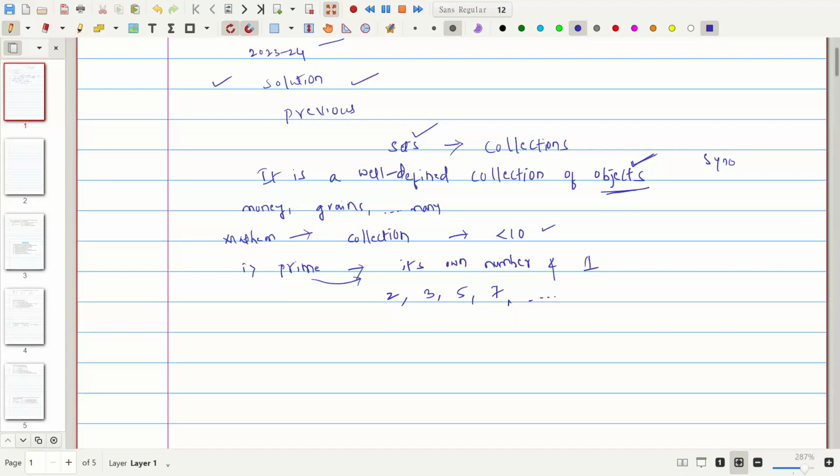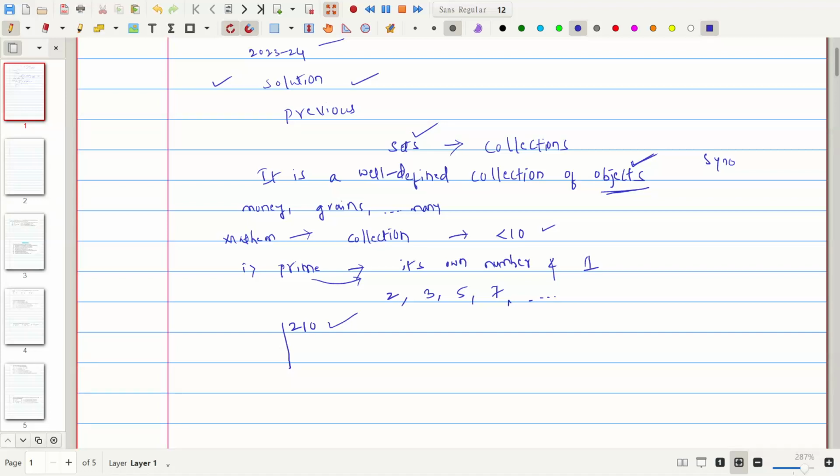Next, I will give an example: factorize 210 by prime numbers. What collection of prime numbers will come when I factorize this number?